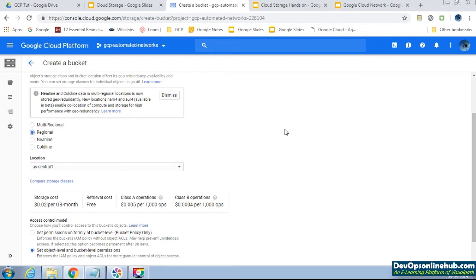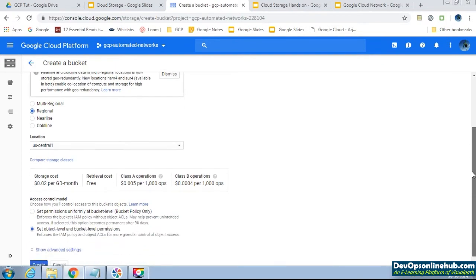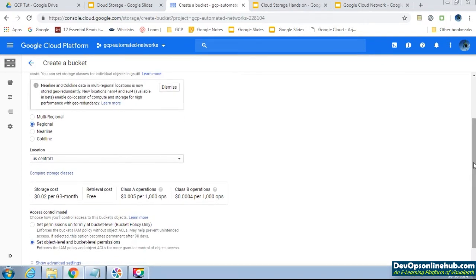Then we have the regional. Regional is where your data resides in one geographical region. Suppose we take the example of Flipkart, where they have operations only in India. There the cloud storage bucket will reside only in India. Here Google will show only the Mumbai region, but it can have different zones. Here you can see the storage cost is 0.02 per GB, and the retrieval cost is free.